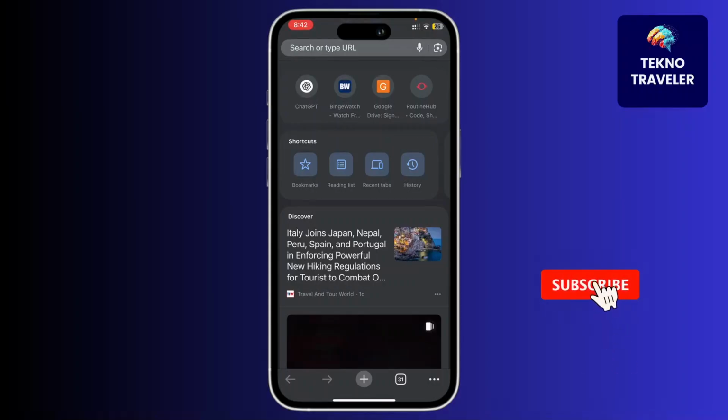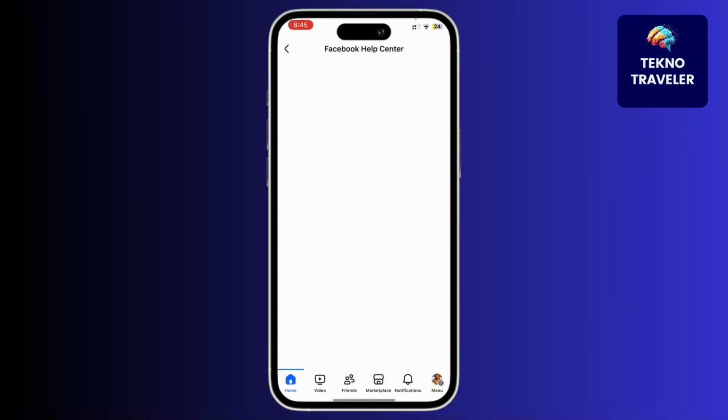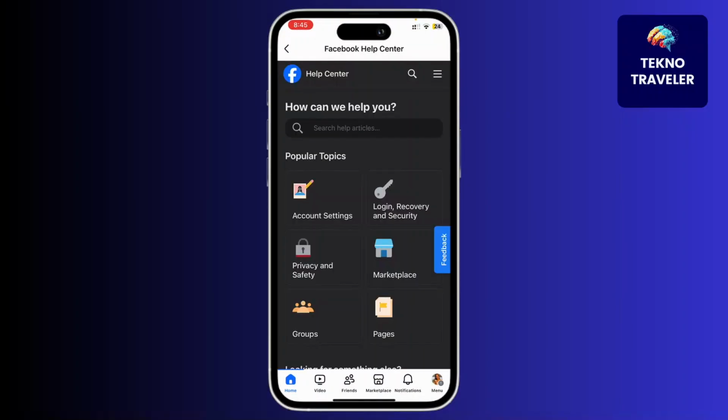If you deleted your Facebook account and didn't log in for the next 30 days, it's officially gone, but there's still a chance to get it back. Here's what you need to do. Open your internet browser, your Google Chrome. Just search for Facebook Help Center, click on the Help Center option, and then you'll be welcomed with an interface like this. Click on Account Settings